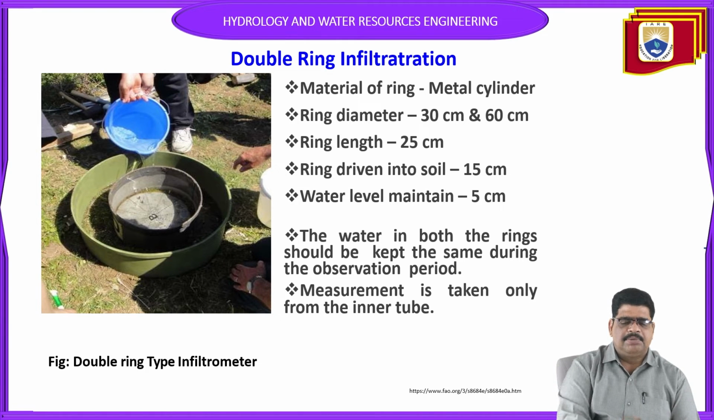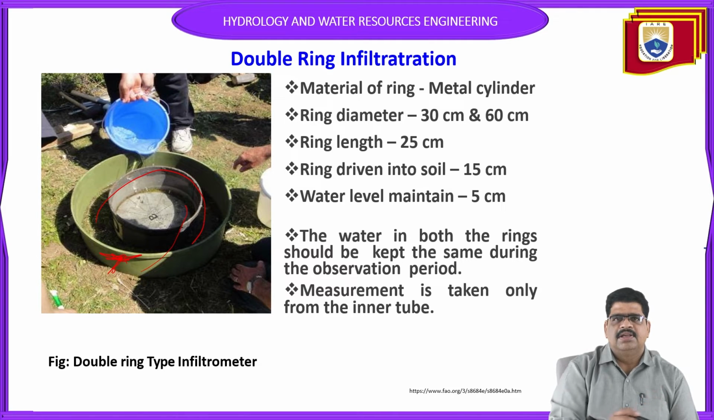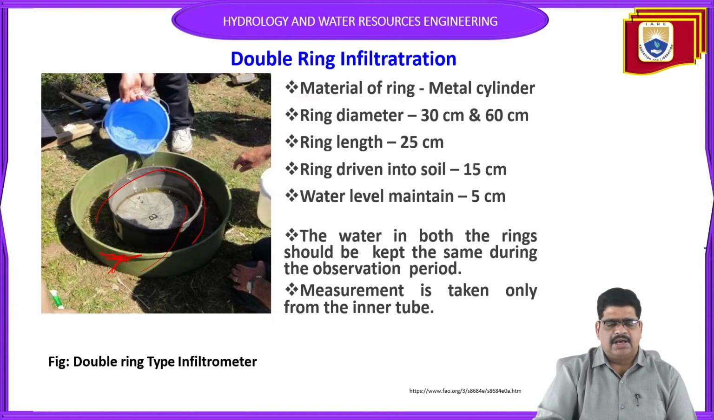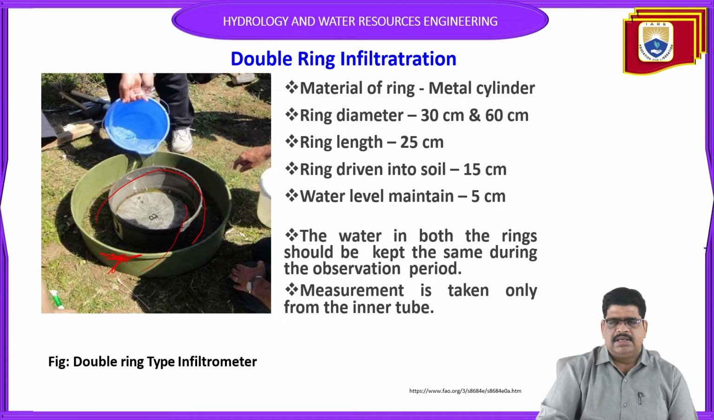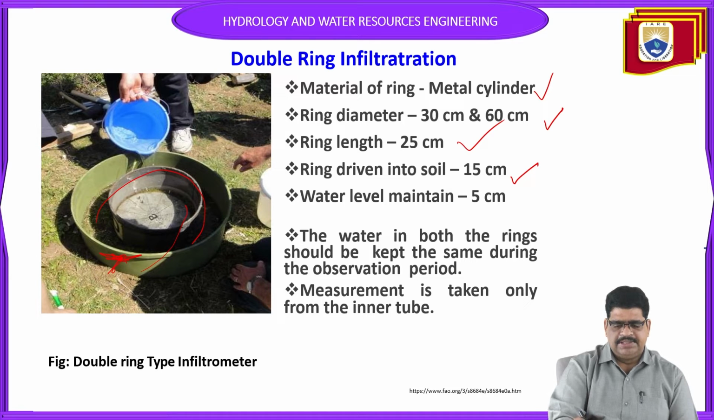Here, see the double ring infiltrometer. The single infiltrometer is there, and another infiltrometer, the green one, is inserted outside it. So this is why we use the double infiltrometer. Before discussing, let us see the dimensions clearly. The ring is a metal cylinder, the ring diameter is 30 centimeters to 60 centimeters, and the ring length is equal to 25 centimeters. The ring driven into the soil is 15 centimeters, and the water level maintained is equal to 5 centimeters.